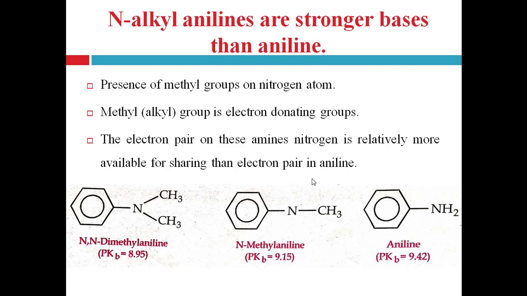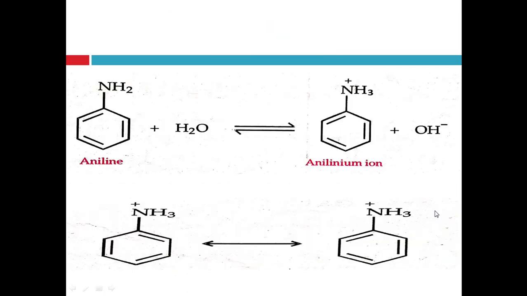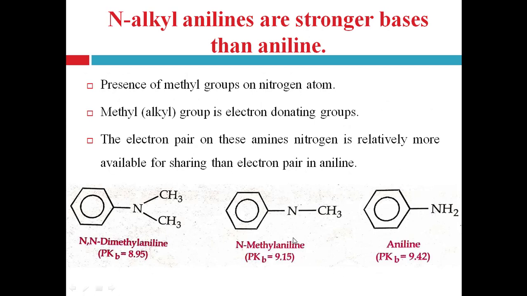Right? Aniline has no such type of group which can release electrons toward the nitrogen atom. While N-methylaniline and N,N-dimethylaniline have the electron donating group present on the nitrogen atom. That's why this group keeps releasing electron density towards the nitrogen, and that's why the lone pair of electrons on the nitrogen atom is easily available for protonation as compared to aniline. See here, different pKb values of these amines are given.